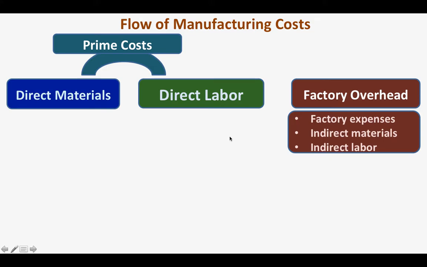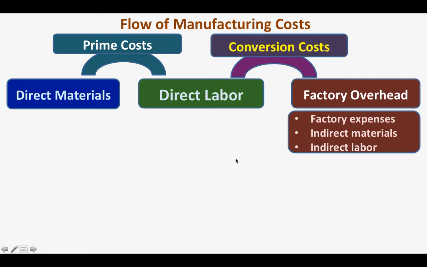Okay, direct materials and direct labor. And direct labor and factory overhead, it is called conversion cost because the direct labor and this factory overhead converts the materials into a finished product, kaya conversion cost. Kasi hindi mako-convert into finished product ang materials without incurring this cost.